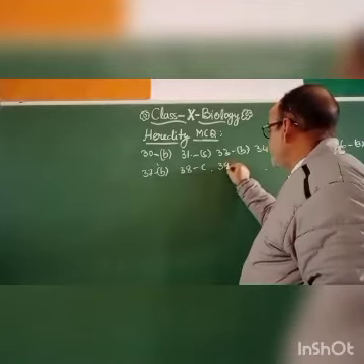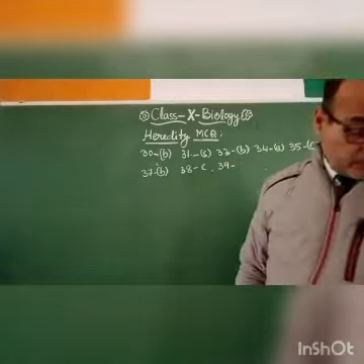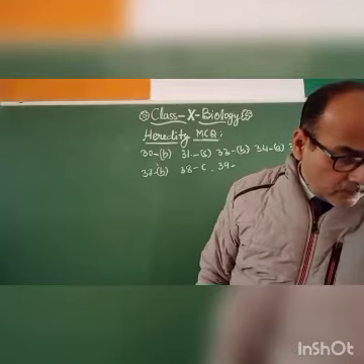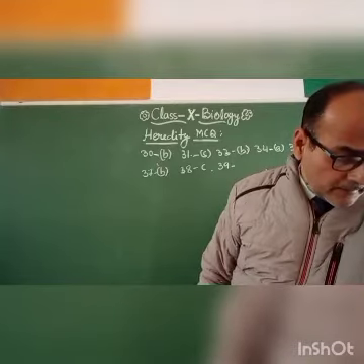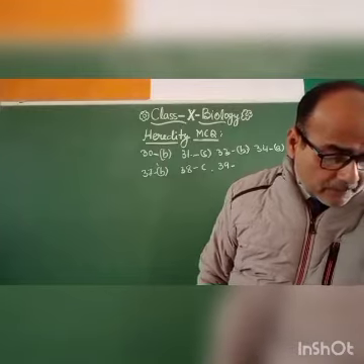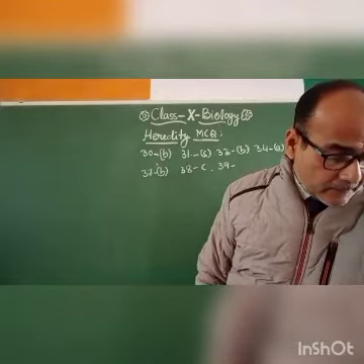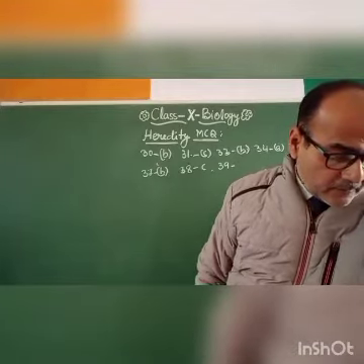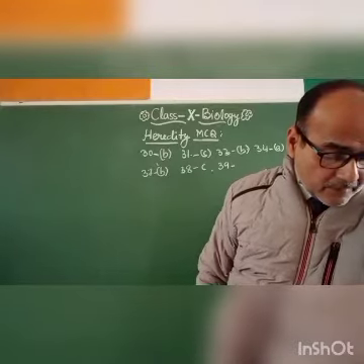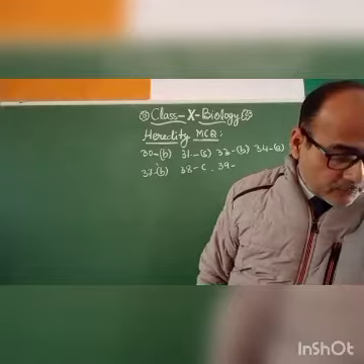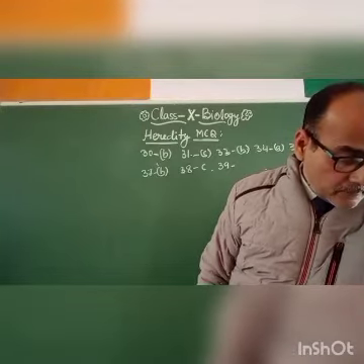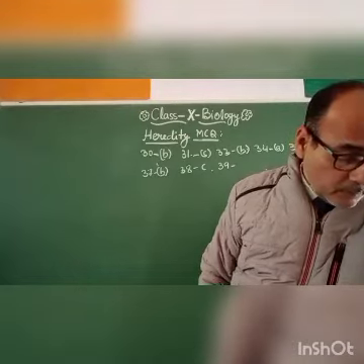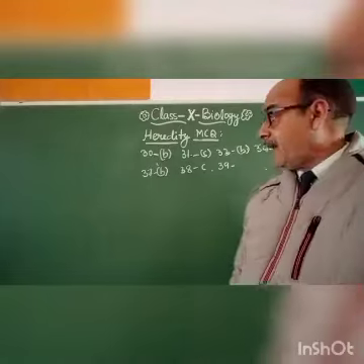And 39. The two versions of a trait which are brought in by the male and female gametes are situated on copies of the same chromosome. That will be A. 39A.